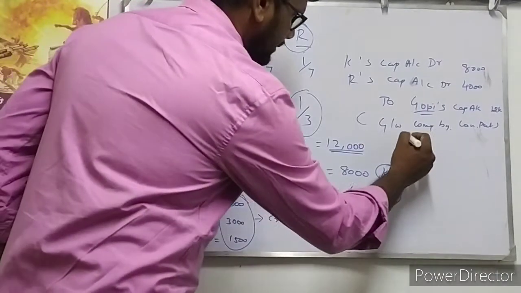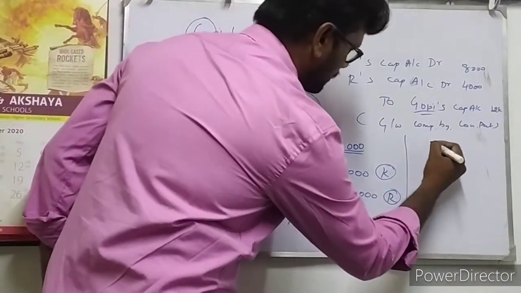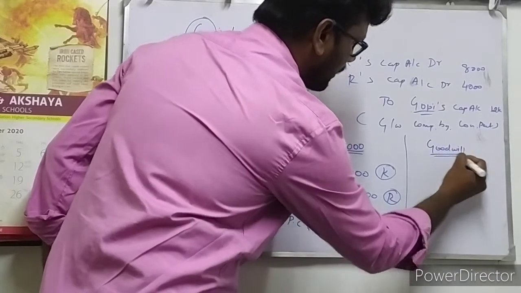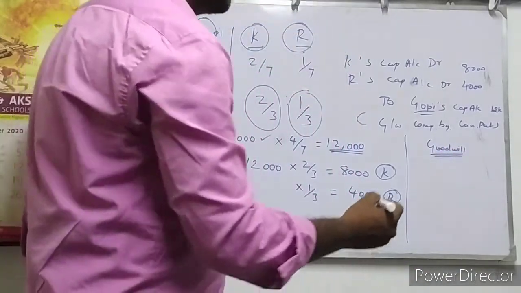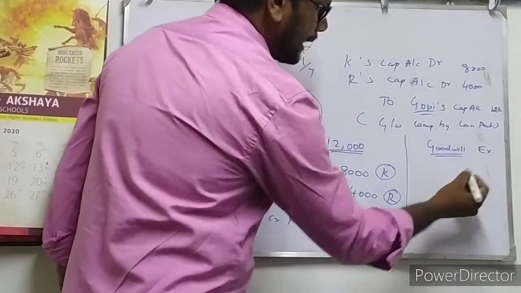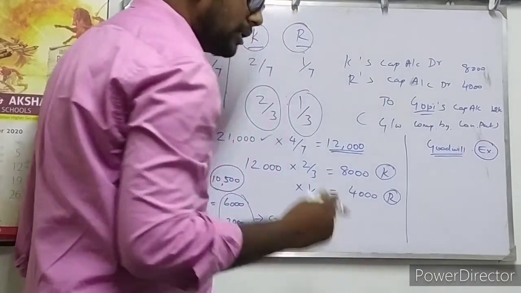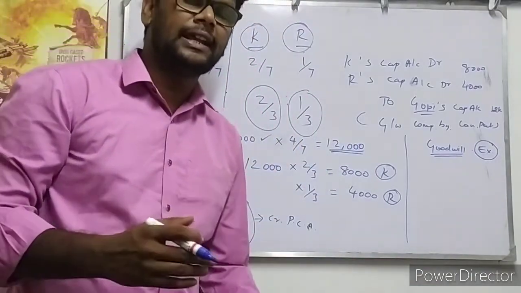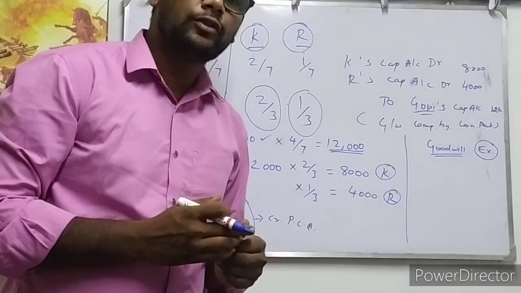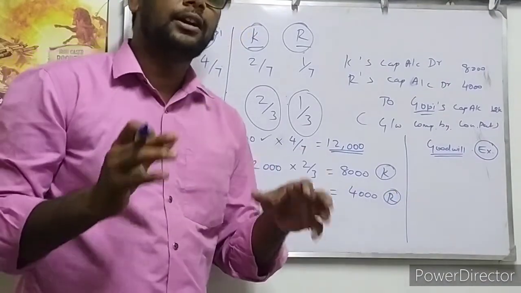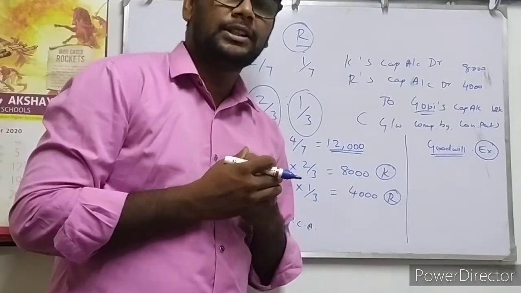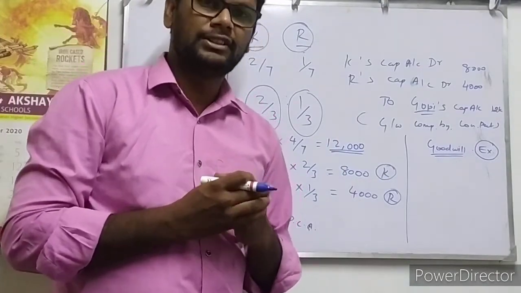And one more piece of information available in the balance sheet is goodwill. That is existing goodwill. If goodwill is available in the balance sheet, that is considered as existing goodwill. This existing goodwill will be written off by all the existing partners as per their existing profit and loss sharing ratio, isn't it? So all the partners' capital accounts should be debited by this goodwill. As per the balance sheet, existing goodwill is 7,000 rupees.